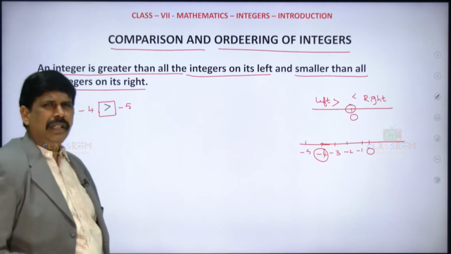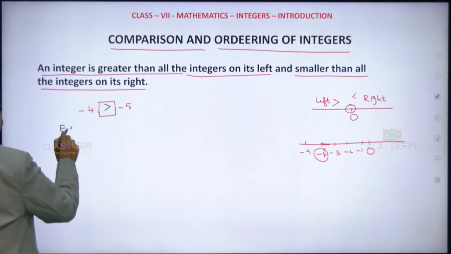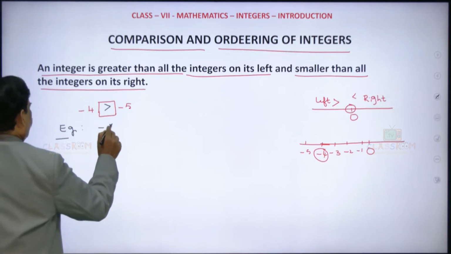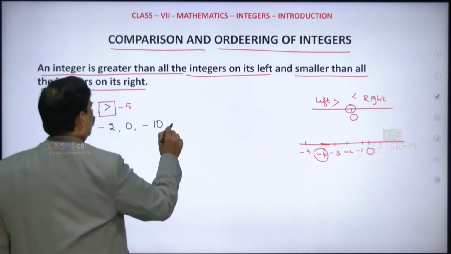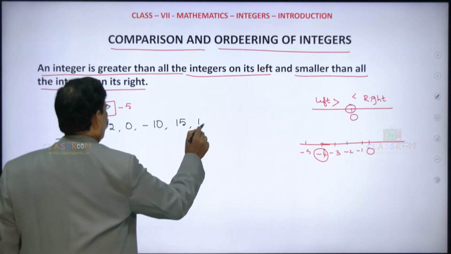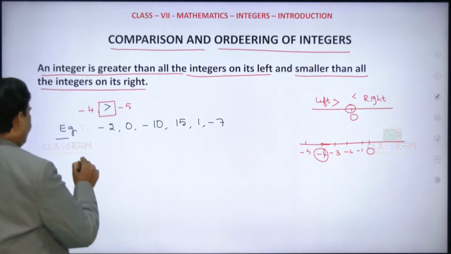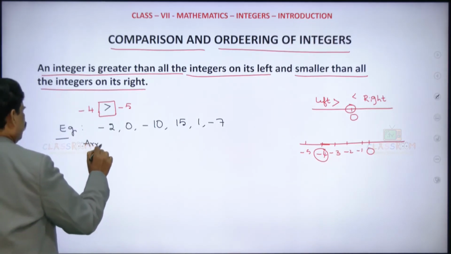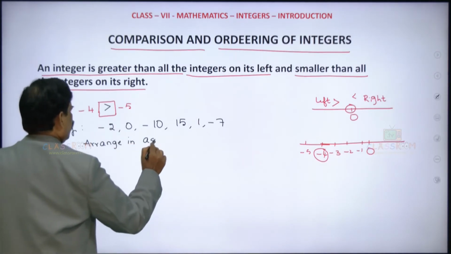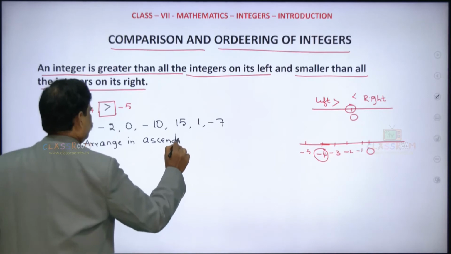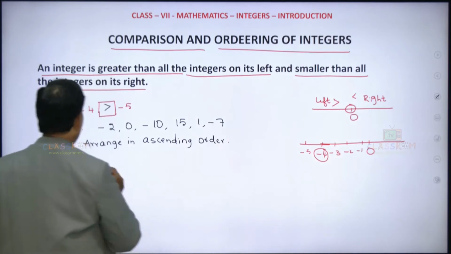Say suppose some random integers are given. For example, let us take minus 2, 0, minus 10, 15, 1, minus 7. This is what is given here. So they are asking to arrange these integers in ascending order.